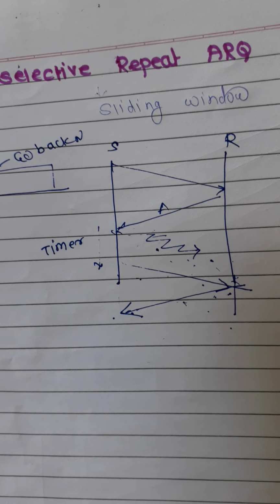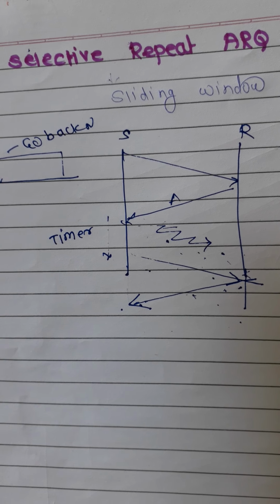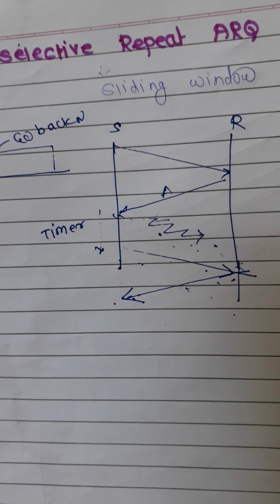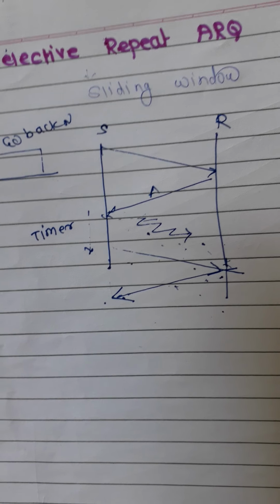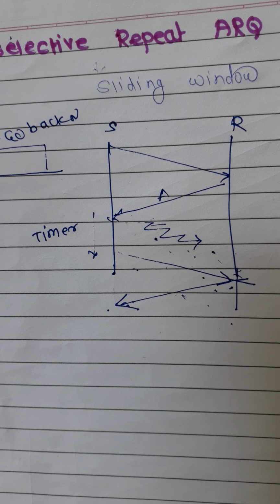By using this feature, the main purpose is to properly utilize the bandwidth available between the sender and the receiver, so we are not sending a number of frames again and again, right?